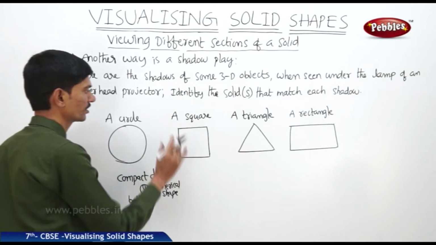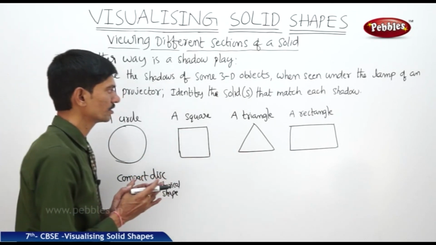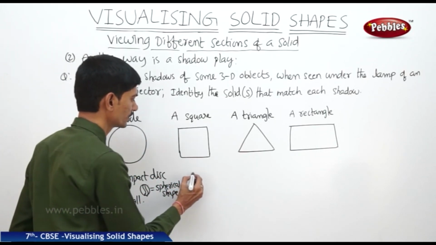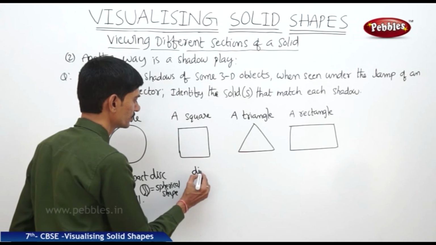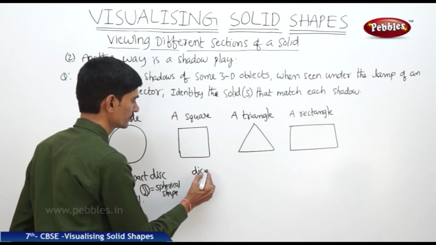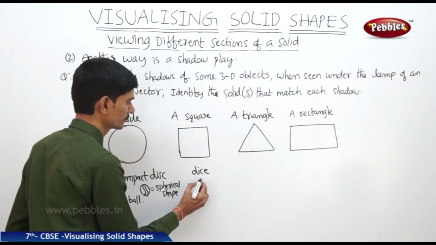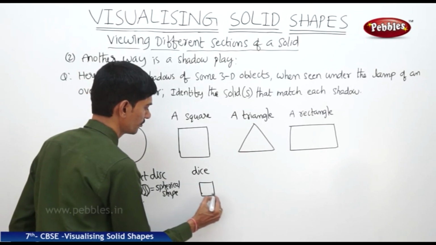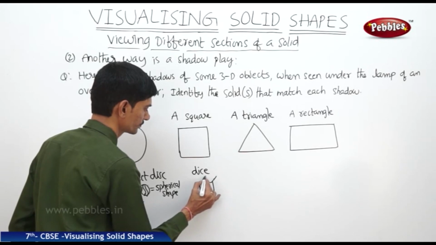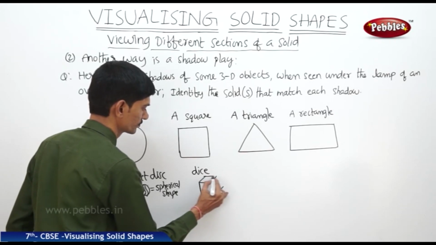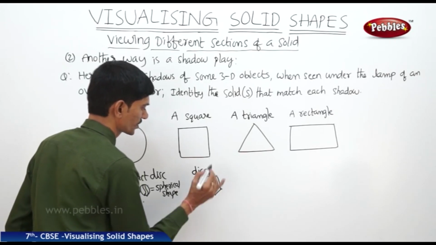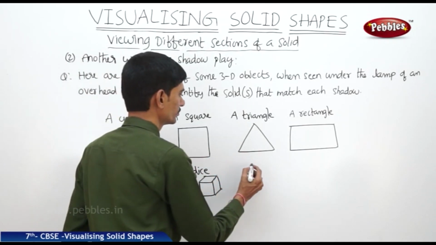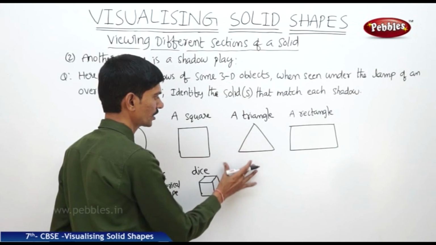Now next, a square. Which object gives the shadow of a square? We can easily say that a dice can give the shadow of a square. So it is a 3-dimensional object, and it will give the shadow of the square. Now triangle. Which object will give the shadow of a triangle?